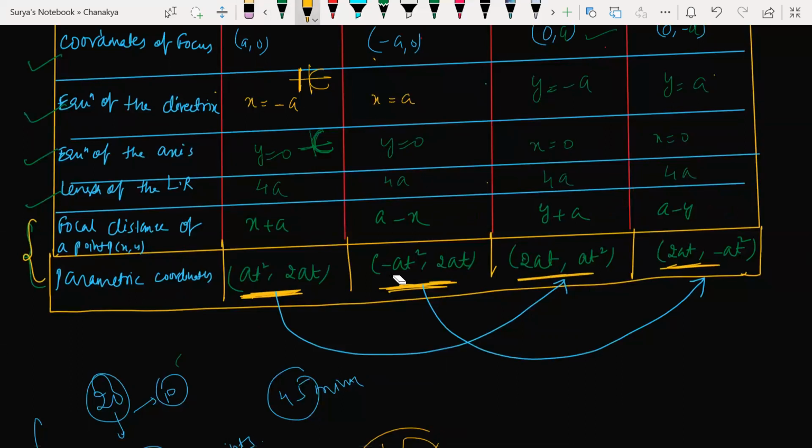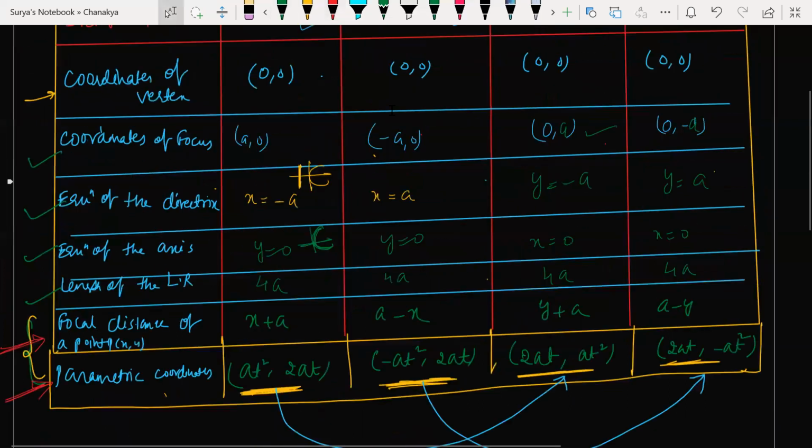Okay. हाँ. Parametric coordinates of this parabola क्या होता है? बेटा ये these two things we'll discuss a bit later. Focal distance as well as the parametric coordinates of this parabola. आप just try to fill the table now. Table में लिख लीजिए. I'll discuss when the things come. Okay. Focal distance of a point is x plus a, minus x, y plus a, minus y, and parametric coordinates (at², 2at), (at², -2at), (-at², 2at), (-at², -2at) for the respective parabolas.